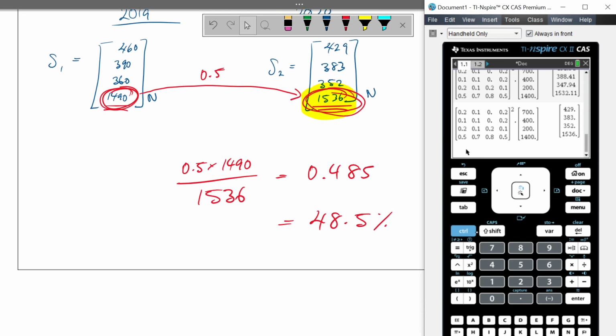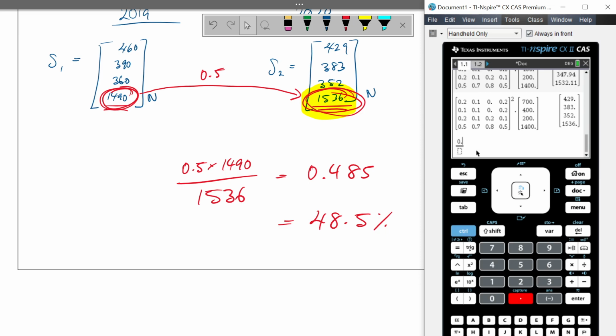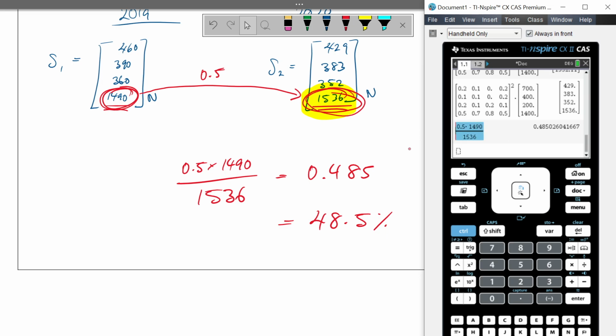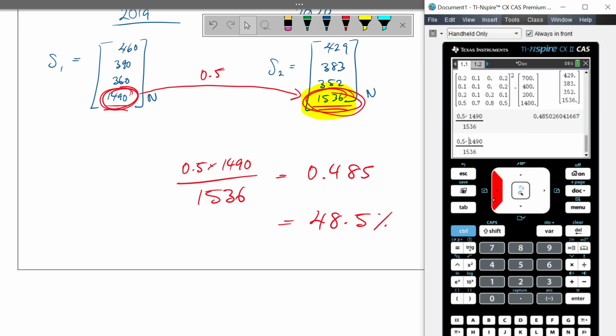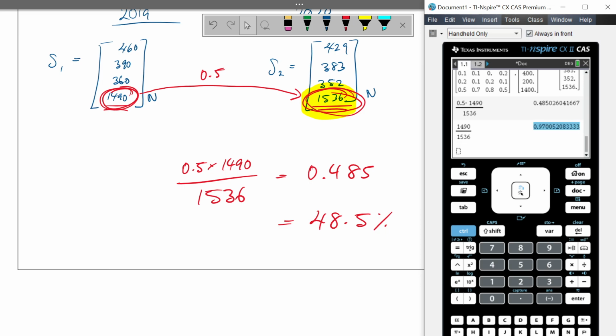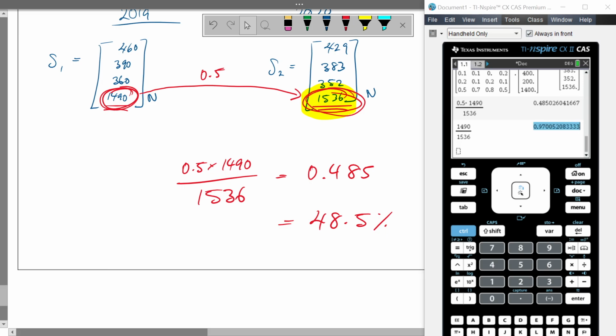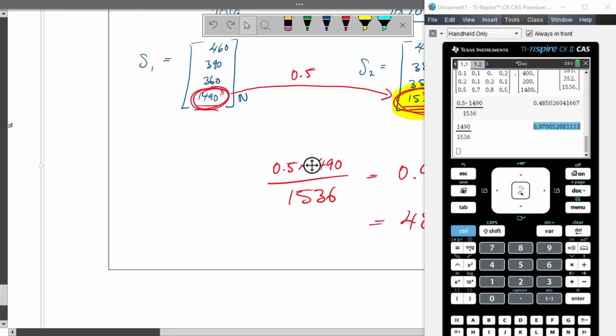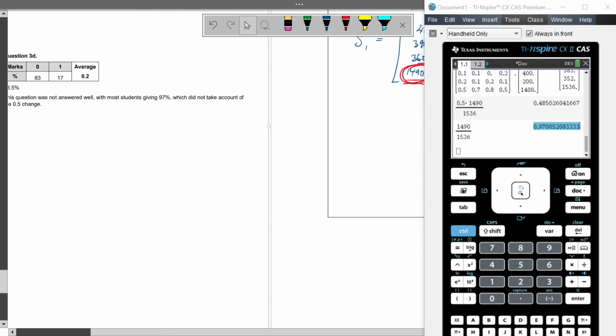But as I said before, the main error that people made here is when they came to do this. They didn't do 0.5 times 1490 over 1536. Okay, what they did instead is they just put 1490 on top. And when you do that, it looks like your answer is like 97% instead. And sure enough, when we look at the examiner's report, that's exactly what we see.